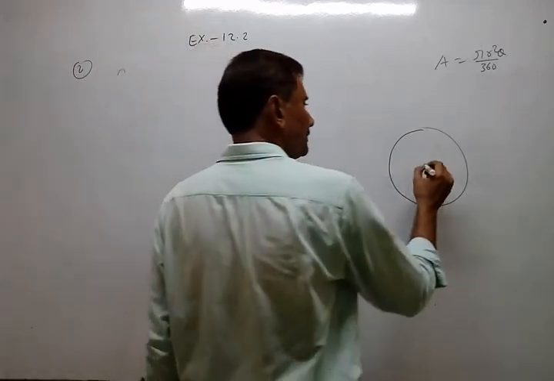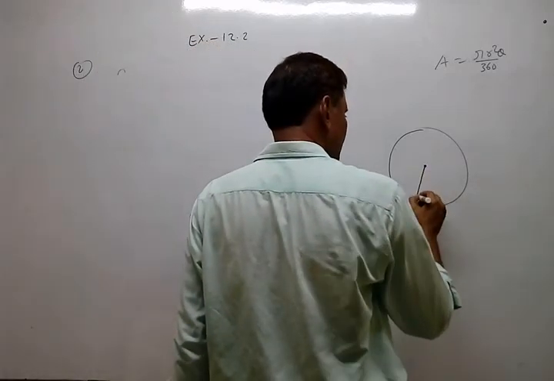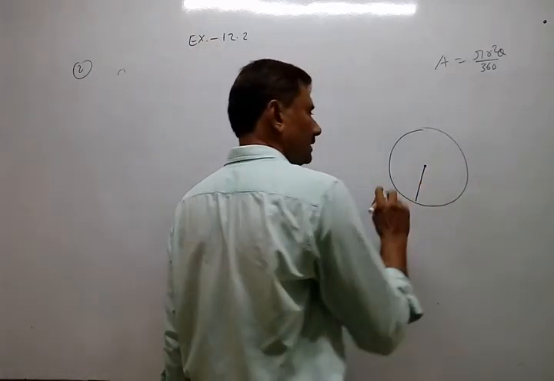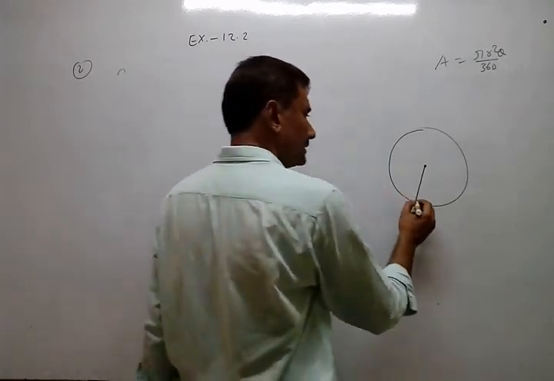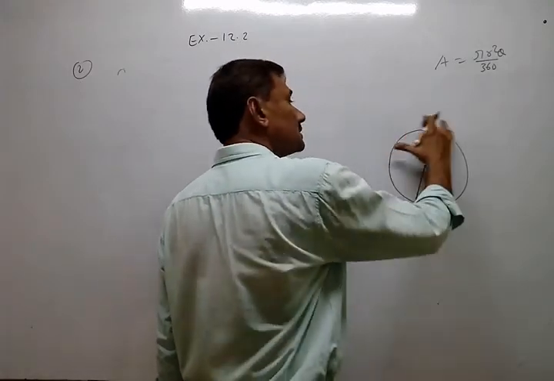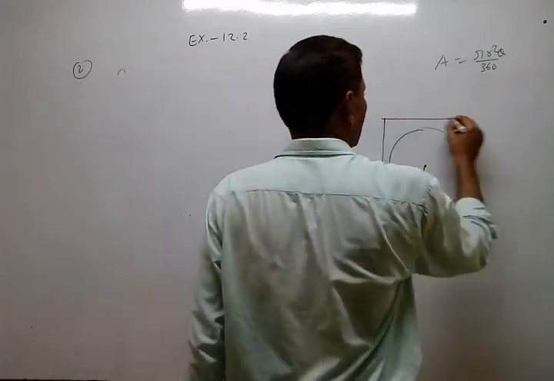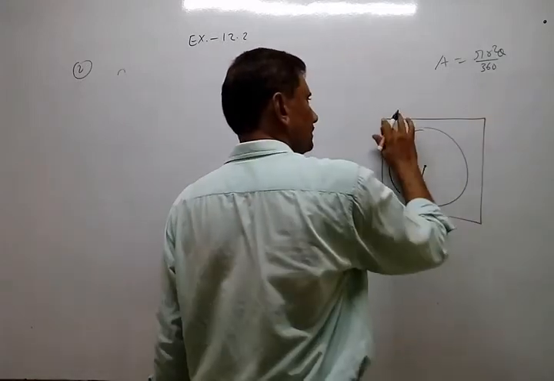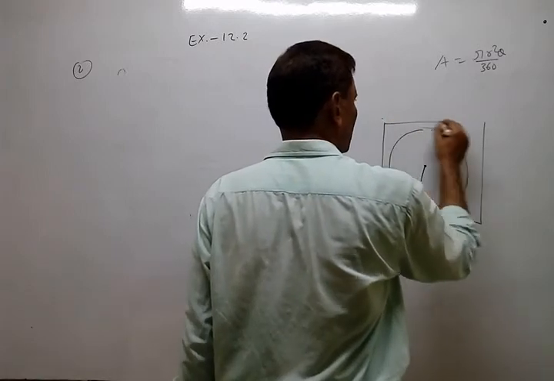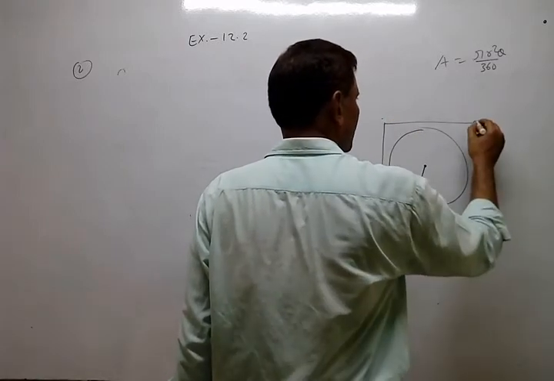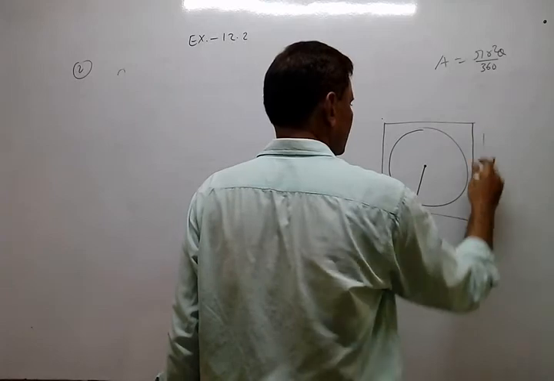Now, that minute hand is nothing but a radius. The length of the minute hand is nothing but a radius. This is not the clock, but the swept area of the clock. Suppose the clock is in the shape of a circle, no problem. But that swept area is always circular.